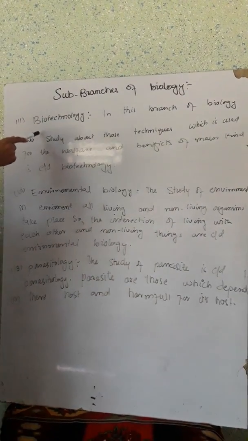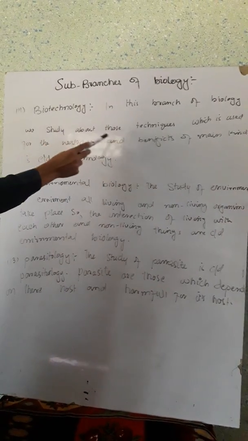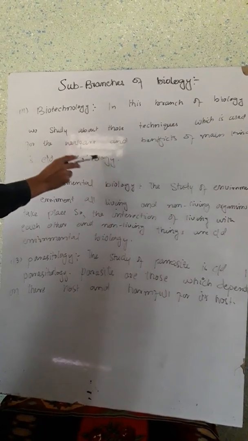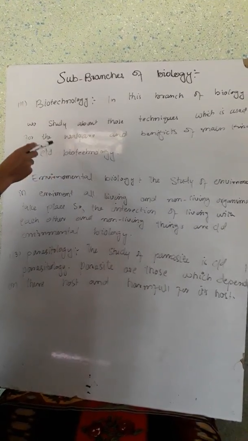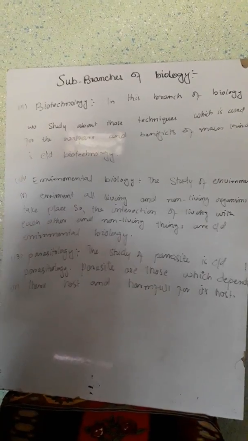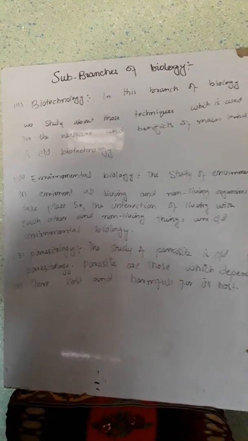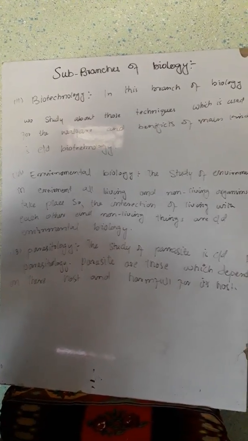Biotechnology is the 11th sub-branch of biology. In this branch of biology, we study those techniques which are used for the welfare and benefit of mankind. For example, insulin is a product of biotechnology, made using recombinant DNA, which is used for the welfare and benefit of mankind, for diabetic patients.